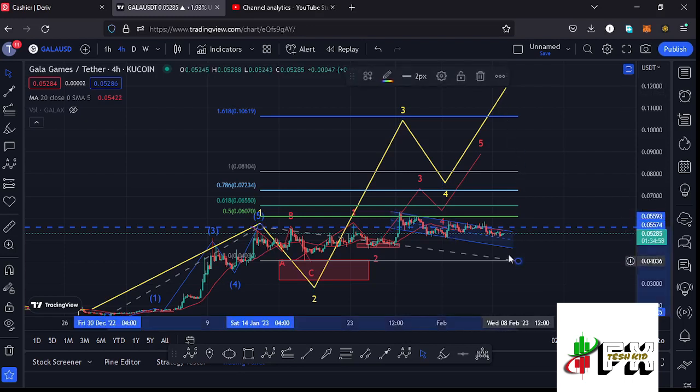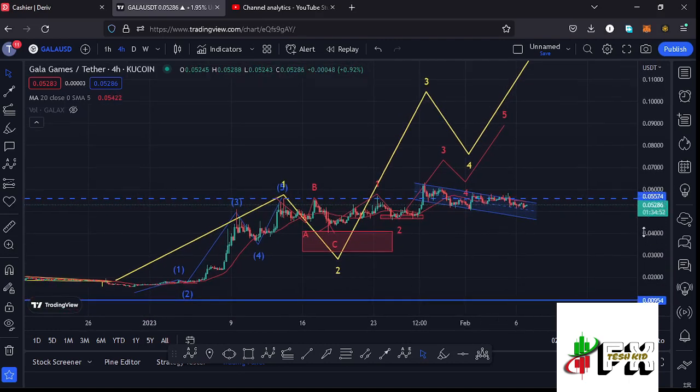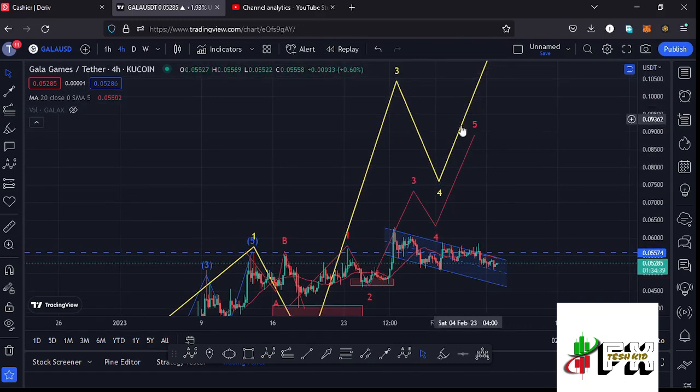And in the formation of that wave 3, we also expect to see a 5-wave structure in formation, and I believe we are seeing such a structure right here, where I'm terming this as the first wave to the upside. We have also retested in the formation of this wave 2, and I'm expecting one more bounce to the upside in the formation of this wave 3 before we can expect a wave 4, and then push even higher in the formation of this wave 5 to fully maximize the formation of this higher Elliot wave count 3.